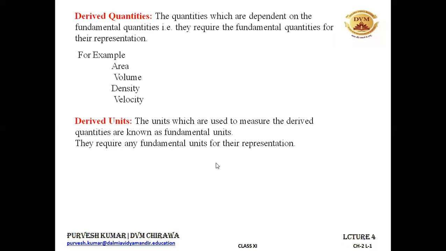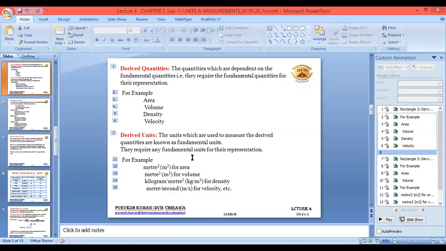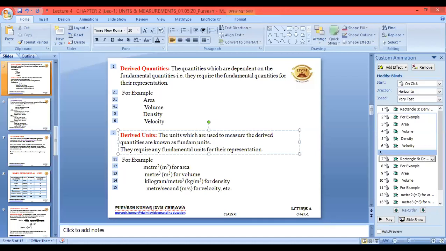And the units which are used to measure the derived quantities are known as derived units. Please make it derived units, not fundamental. All right, it's been written over here as fundamental. I need to change it up. We are the derived units. All right.